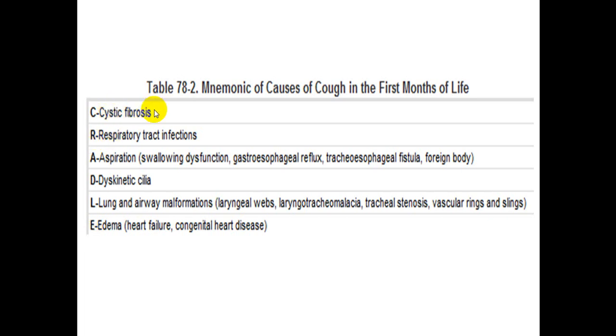CRADLE means cystic fibrosis, respiratory infection, aspiration, meaning swallowing dysfunction, GERD, ciliary dyskinesia, lung or airway malformation like laryngeal web, bronchotracheomalacia, and edema like heart failure or congenital heart disease. For the first few months of life, put in mind this CRADLE.